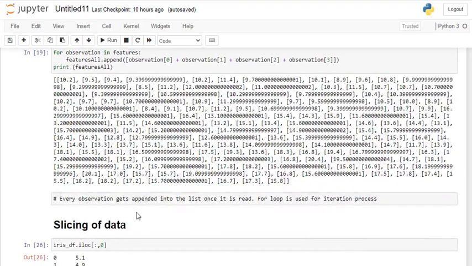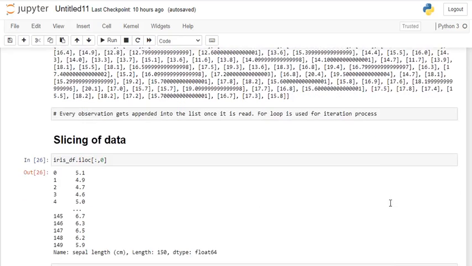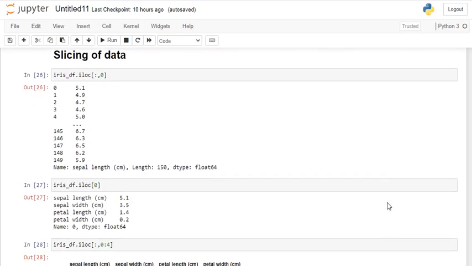Every observation gets appended into the list once it is read. A for loop is used for the iteration process. So next, slicing of the data, like slicing and dicing, can be done using the iloc function here.